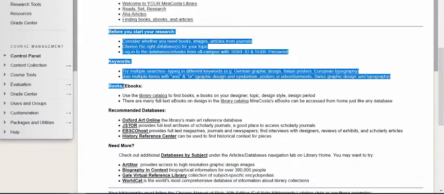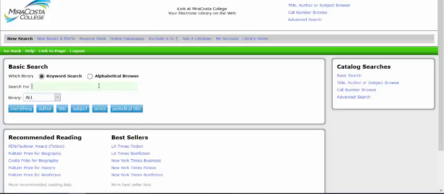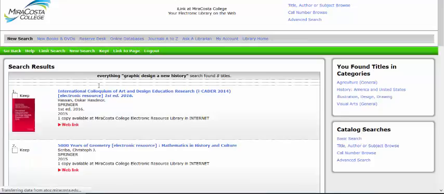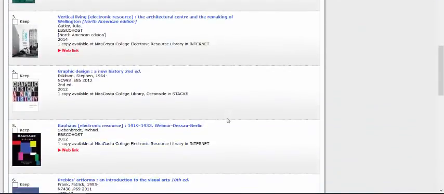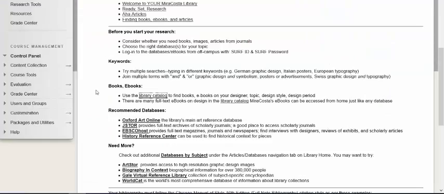These are some things to consider when doing your research. This link takes you directly to the library catalog. I'm just going to type in the name of our textbook, Graphic Design, A New History, and search for that. It brings up a number of options there, but there's our textbook. It's in the library. It's also going to be on reserve for you in the Oceanside Campus Library.